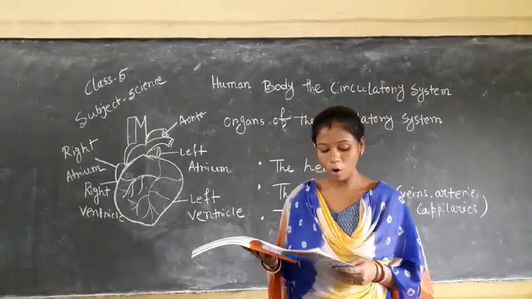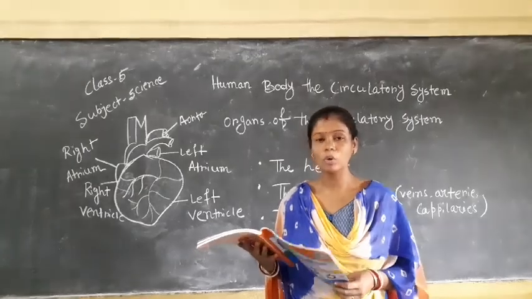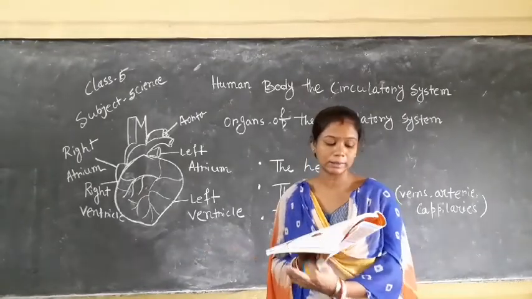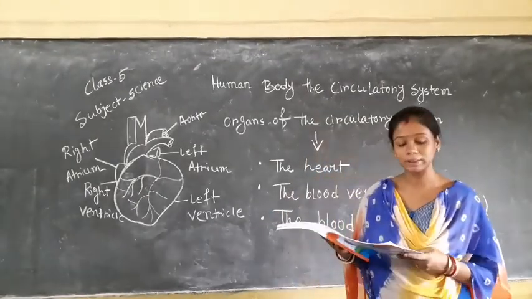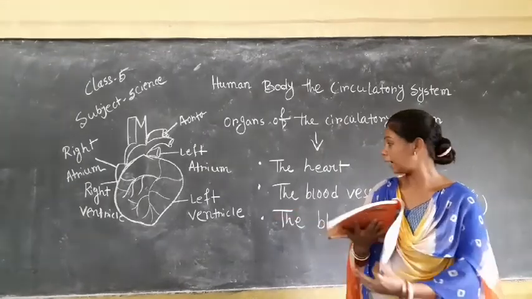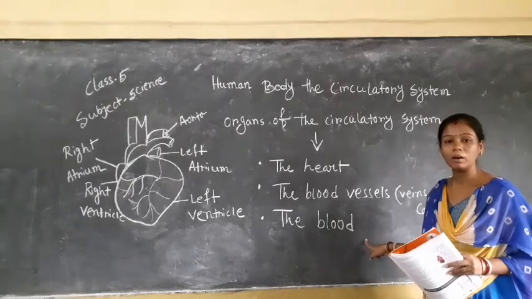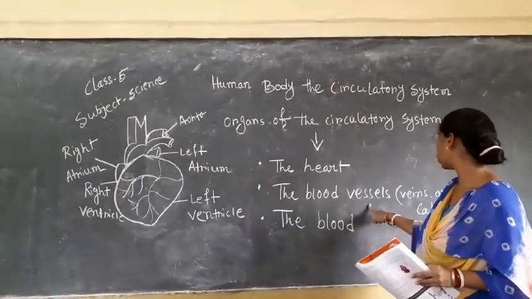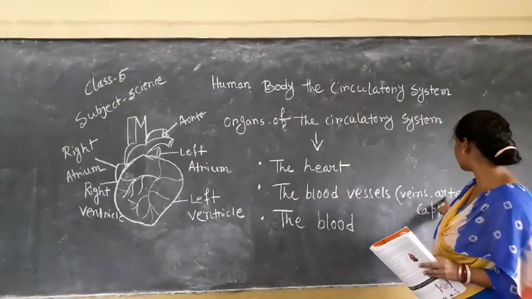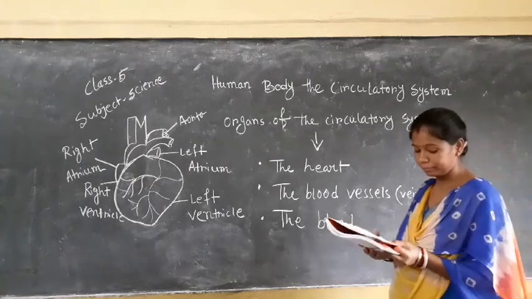So now we learn the organs of the circulatory system. What are the organs of the circulatory system? There are three organs of the circulatory system. They are the heart, the blood vessels and the blood. The blood vessels also consist of veins, arteries and capillaries.